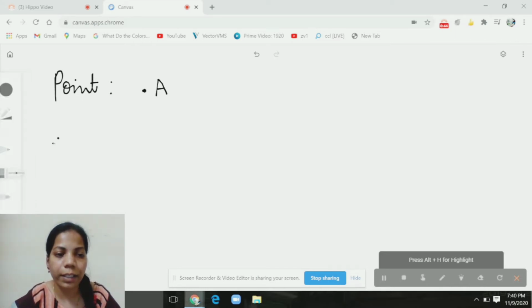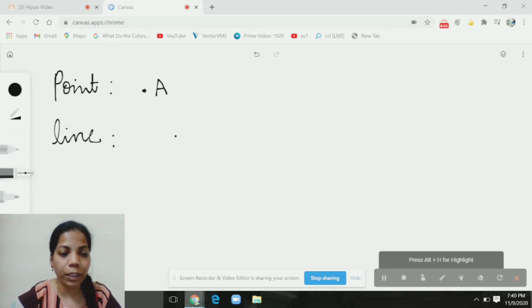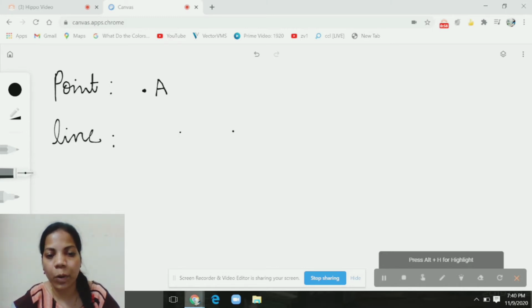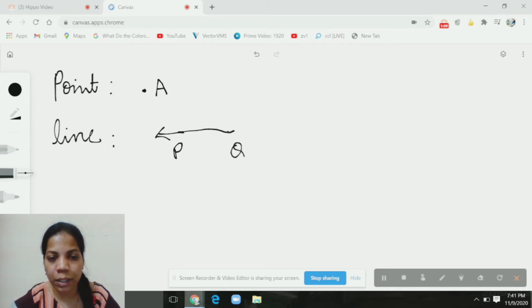Okay, children. Now let us see what is a line. So, can anyone say what is a line? A line is a collection of points which extends endlessly in both the directions. So, let us take any 2 points, say P and Q. Now, join P and Q and extend in both sides, right? A line doesn't have any endpoints, right? So it extends endlessly in both the directions. Okay, so we will put the arrow marks in both the directions.